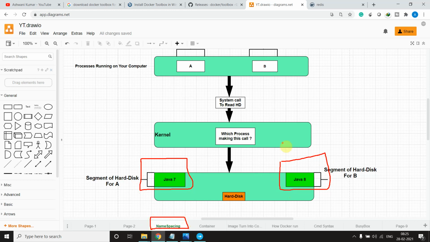Now come here. When process A makes a call and comes to the kernel, the kernel will see which process is calling. Suppose A is calling, it will interact with its particular segment, not the full hard disk. Now suppose B is calling, it will interact with its own particular segment.